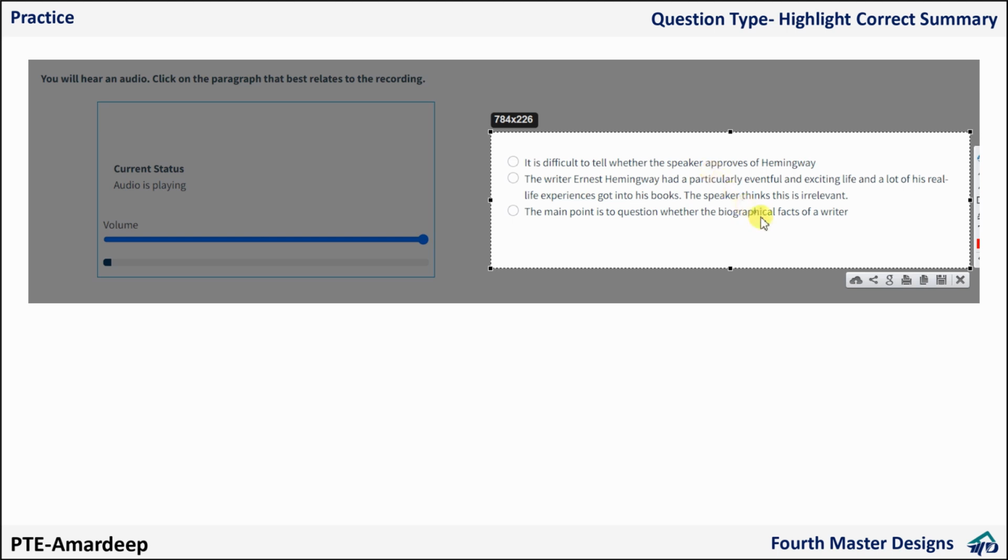So see guys, the first one is, it is difficult to tell whether the speaker approves of Hemingway.